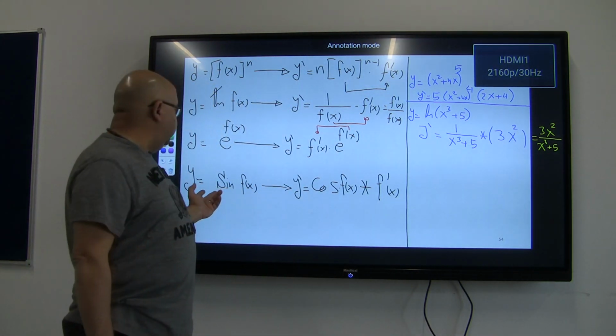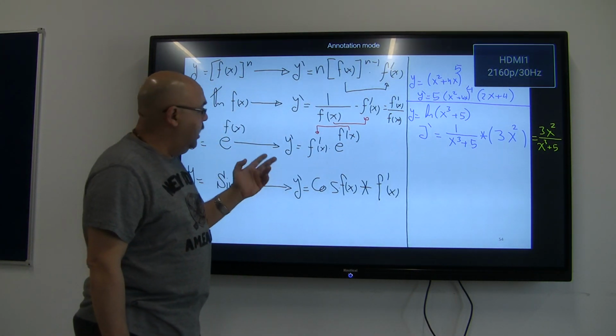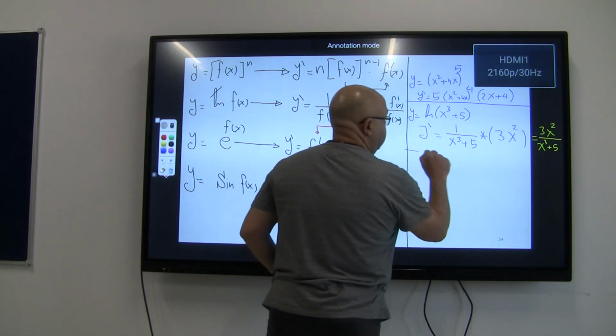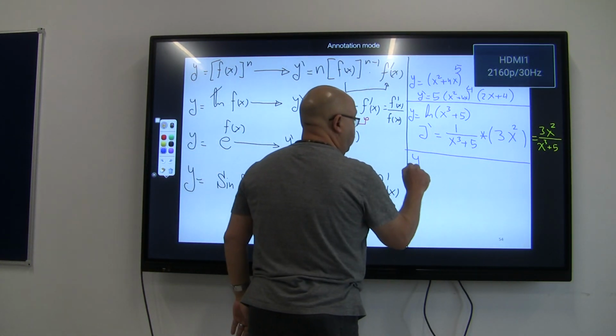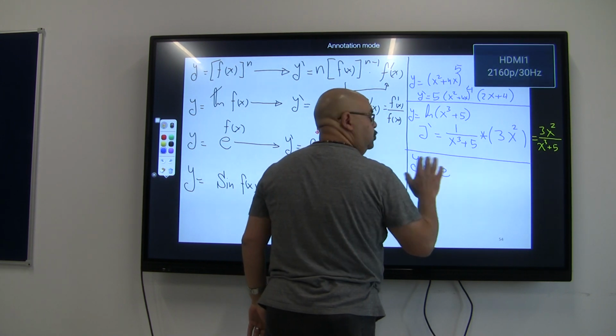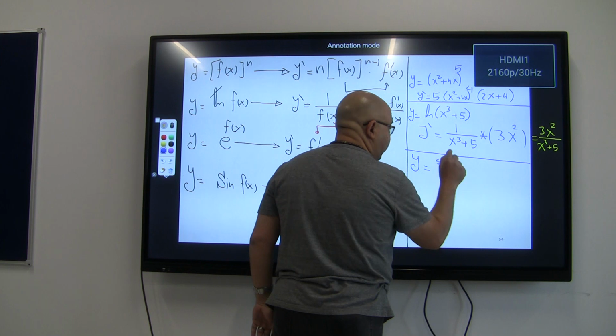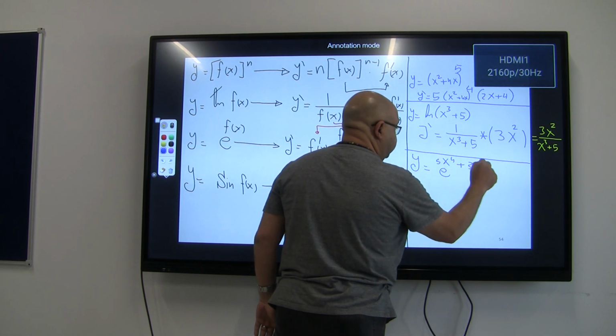Okay, an example for an exponential function. If I have y equal to e to the power of, let's say, 5x to the power 4 plus 3 over x squared.